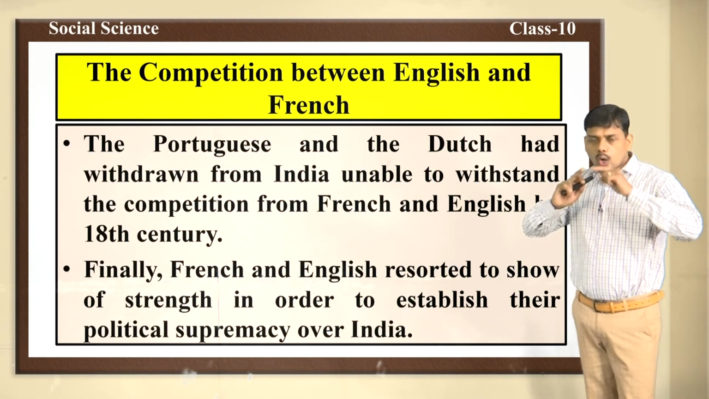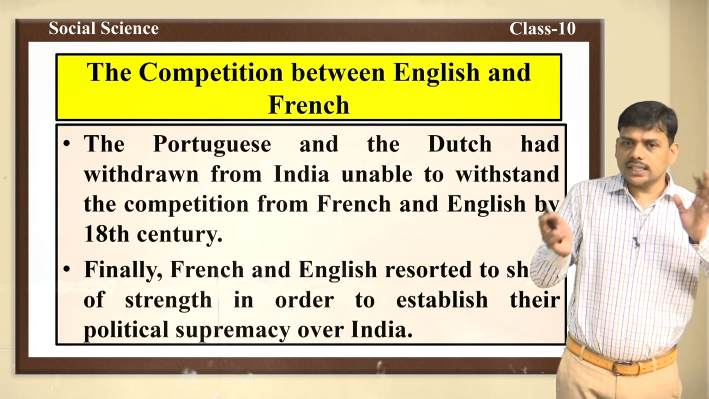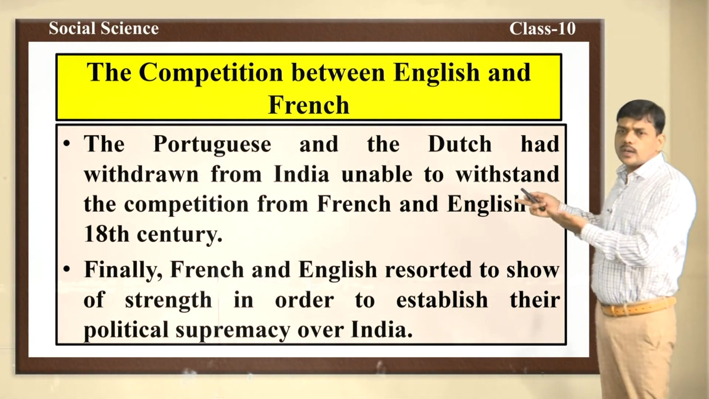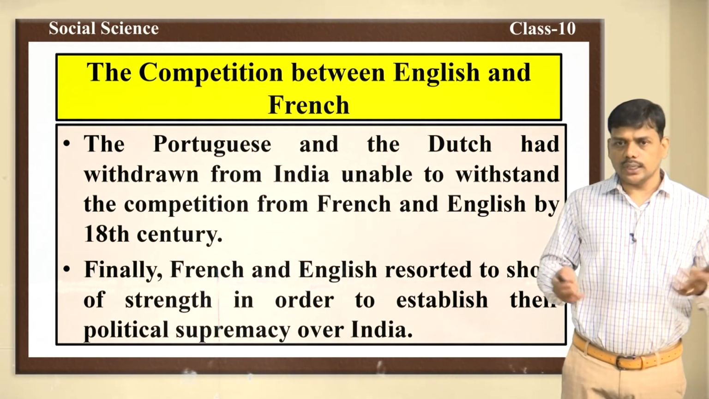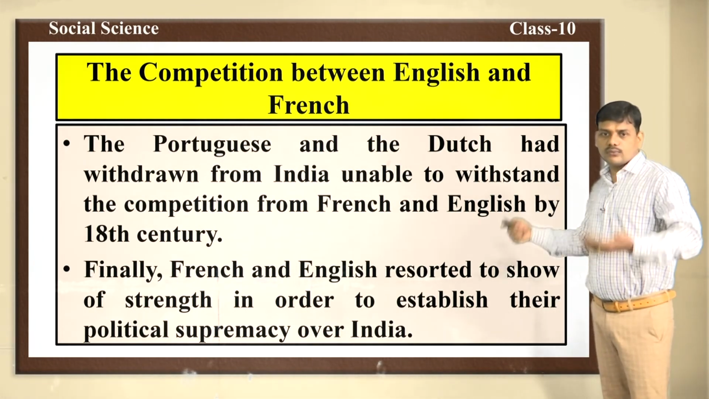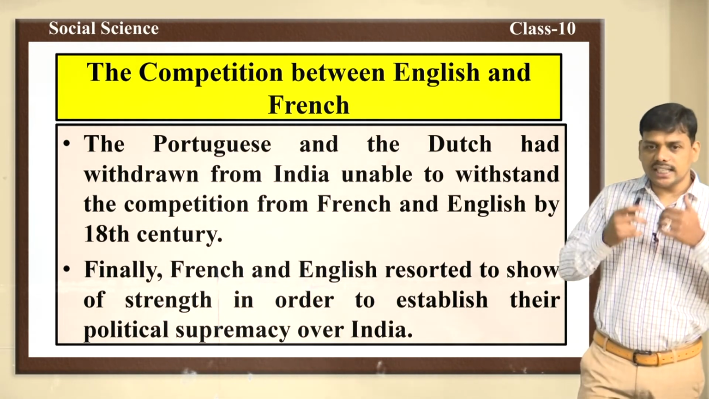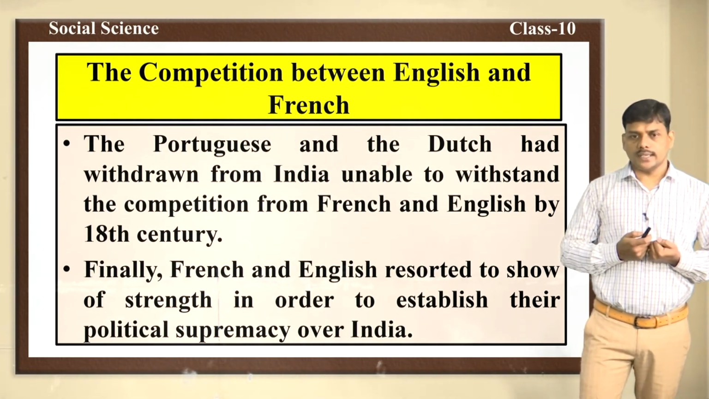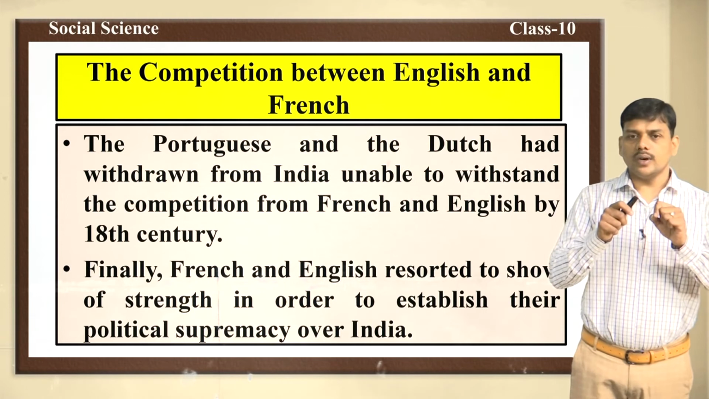Now we shall see the competition between the English and French. As you know, the Portuguese and the Dutch had to withdraw from India. Why did they have to withdraw? Because they were not able to face the competition from the French and English. By the 18th century, the Portuguese and the Dutch had to withdraw. Finally, who became powerful in India? The French and English became powerful in India. They started to establish their political supremacy over India.